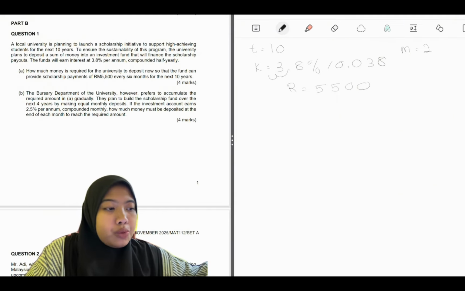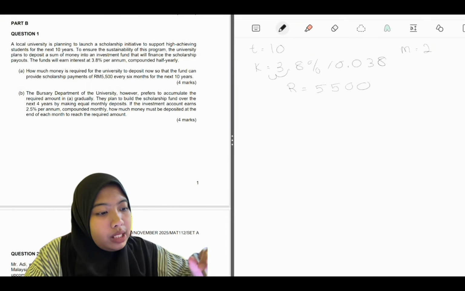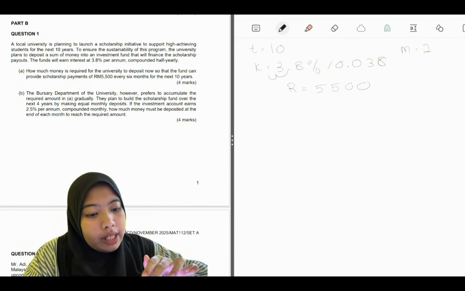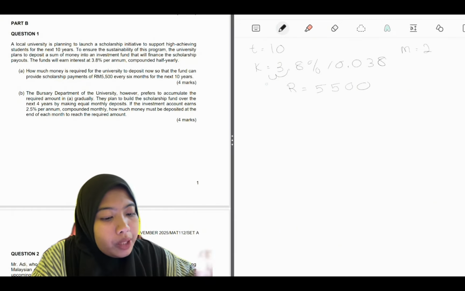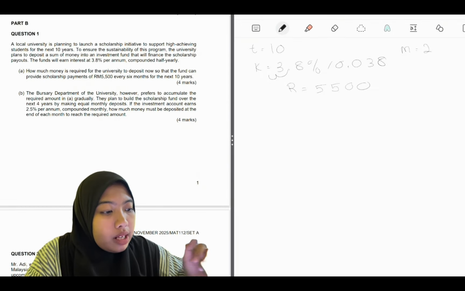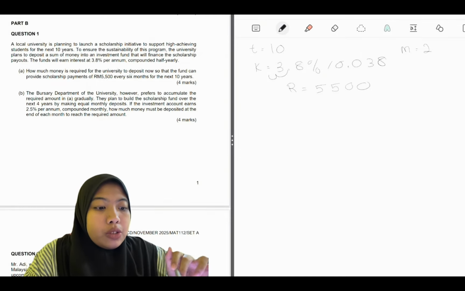First thing first, we need to take all the given information from the question, which is T is equal to 10 years, M is equal to 2 because it does say compounded half yearly, K is 3.8%, and R is 5,500. Why? Because it does say every 6 months. So what are we looking for? We are looking for A because it says deposit now, so that means it is present value.